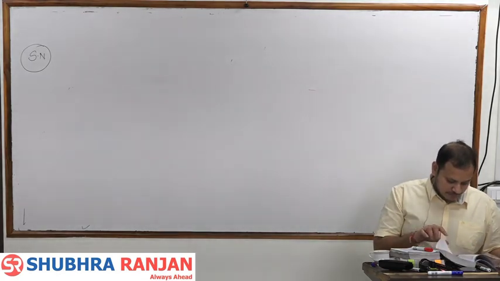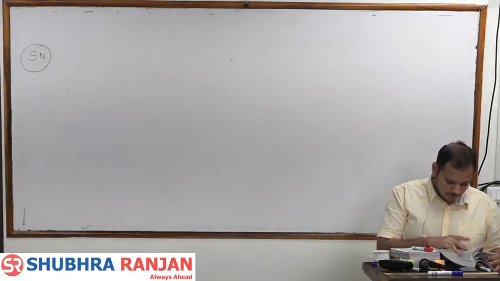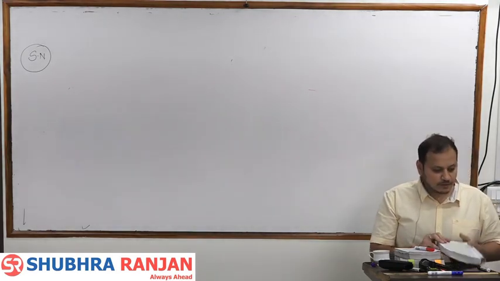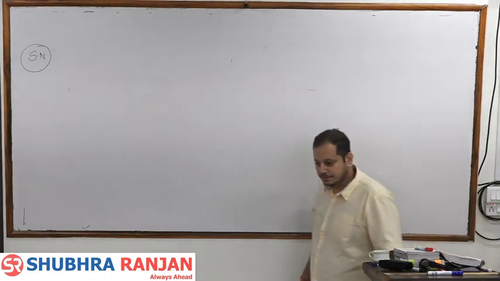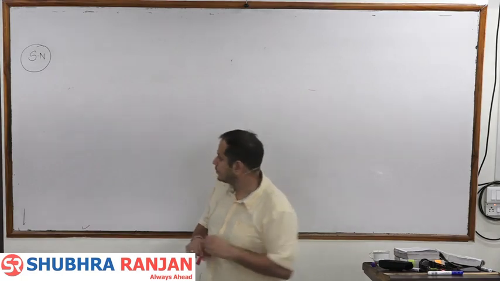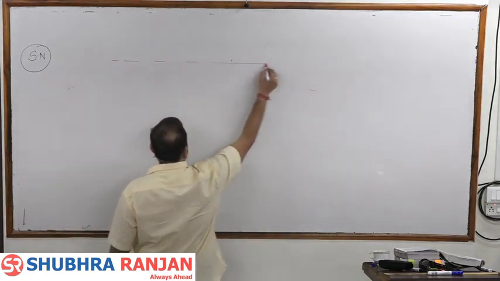Structure, process and time. Means landform is an outcome of structure, process and time.